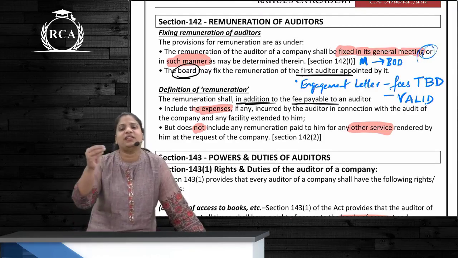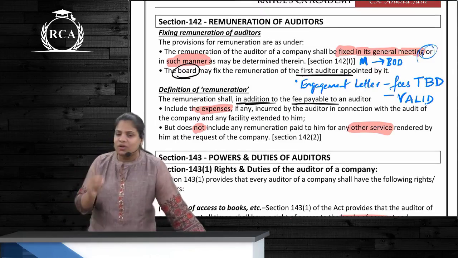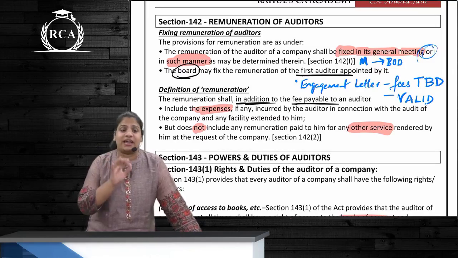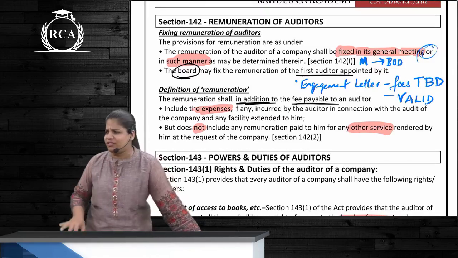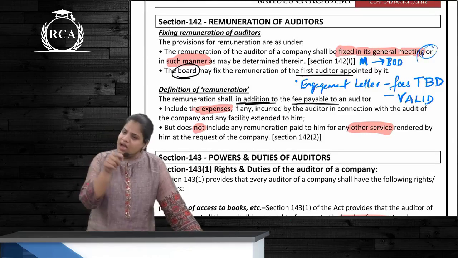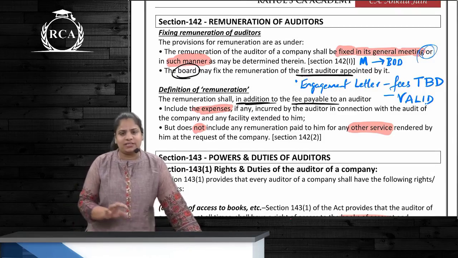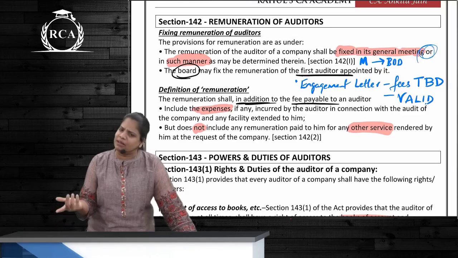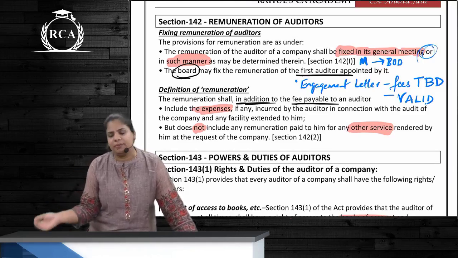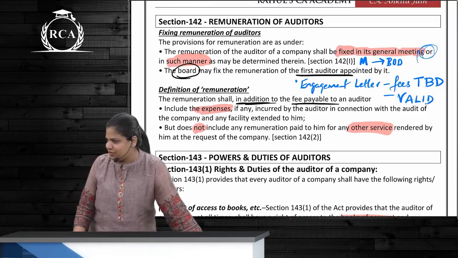So members can tell the board to talk and fix the remuneration. The one who has the power to decide and fix the remuneration is actually the members. As a general rule, I had told you, whoever appoints, that person only will fix the remuneration. So auditors are appointed by whom? By the members. So who fixes the remuneration? Members. The first auditors' appointment will be decided by the board, because who is appointing them is again the board only. But there's one exception, do you remember?